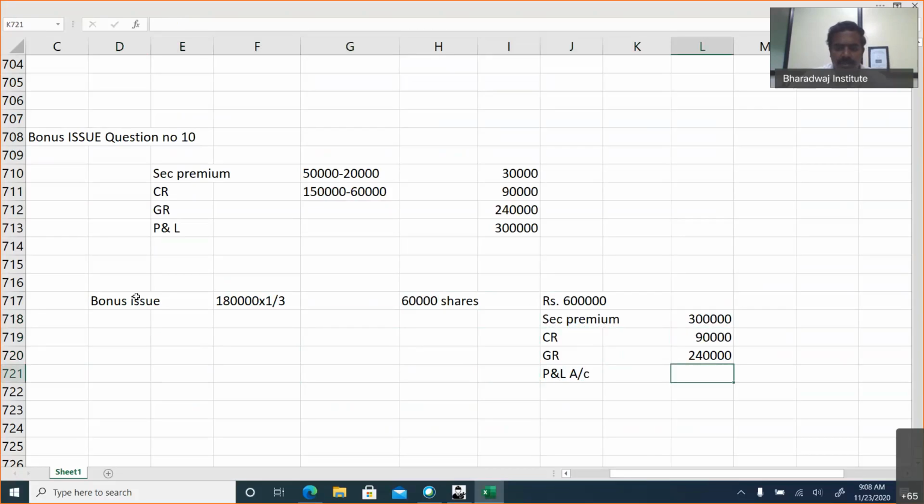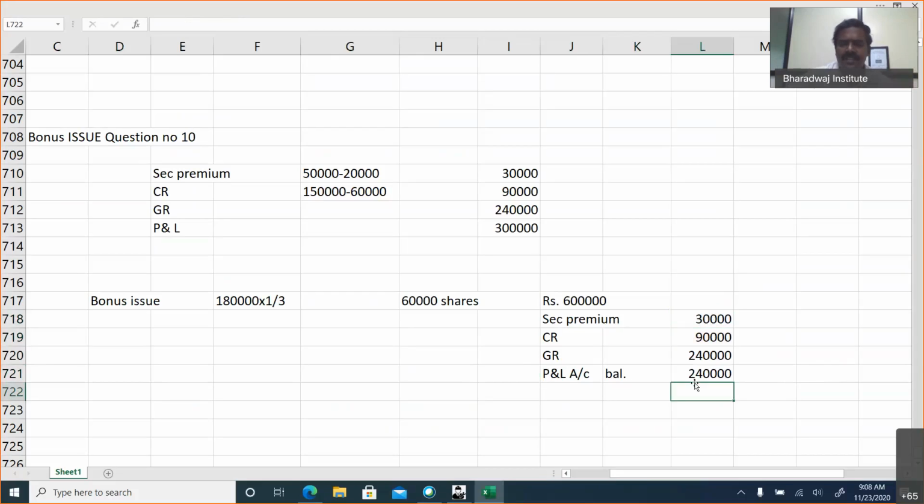In the exam they can ask you how much money is taken from which account. 6 lakhs minus 3 lakhs minus 90,000, sorry, 30,000 minus this one, 30,000, from P&L account for the balance we use. We've got a balance of 3 lakhs, but we are using only 2,40,000.